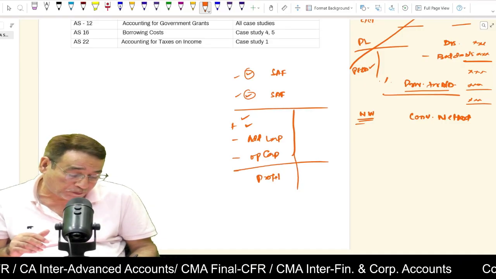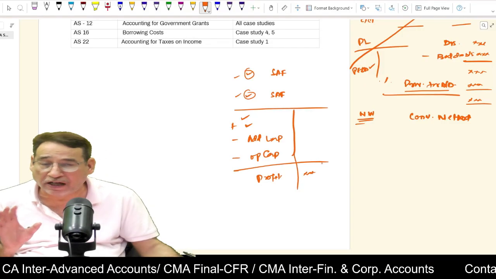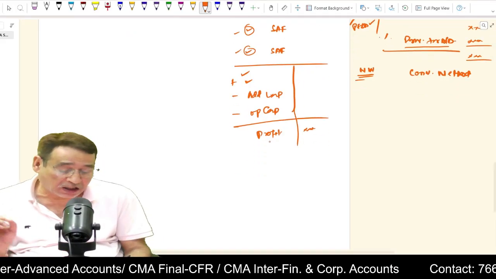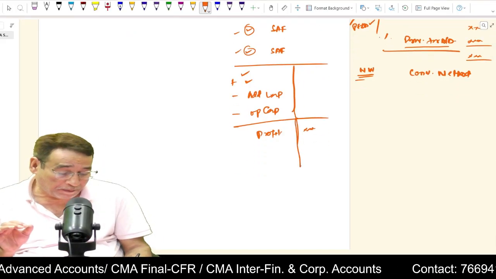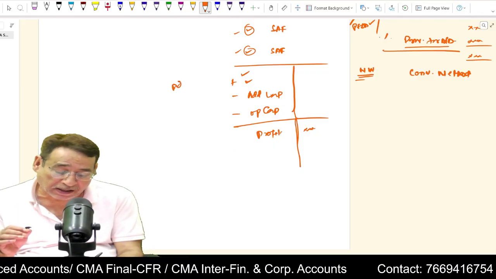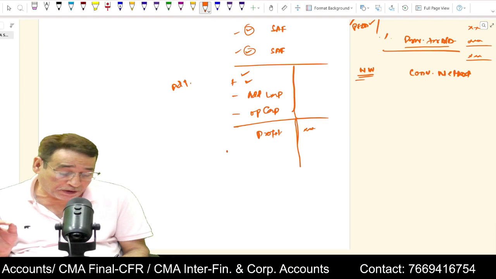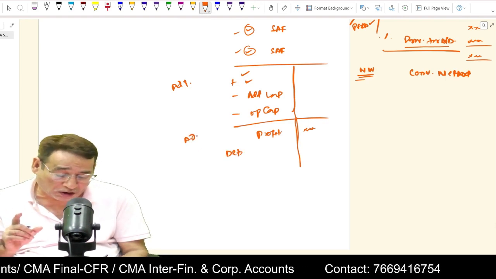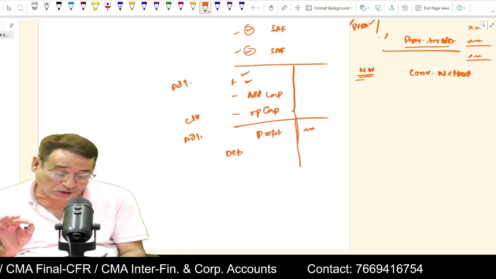Of course this profit technically is not a refined profit, although we never use the term gross profit for this. Correct? This is profit. But in order to know the true profit, in case any adjustments are given in the question, for example, the question says that you need to charge depreciation, the important point is that all the adjustments will be applied on the closing balances.